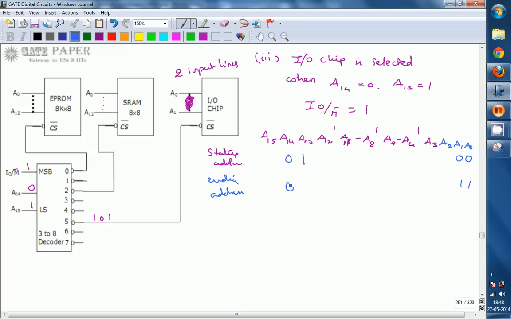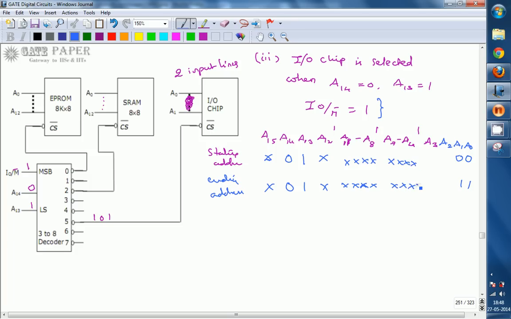A14 is 0, A13 is 1. Whenever this is taking place with IO/M bar equal to 1, then only the IO chip is going to be selected. This is very very important. IO/M bar has to be 1, then only this IO chip is enabled. By that time A14 is equal to 0, A13 is equal to 1, and all others are going to be treated as don't cares. So A12 is also a don't care in this case. All are going to be don't cares. This nibble is also don't cares.